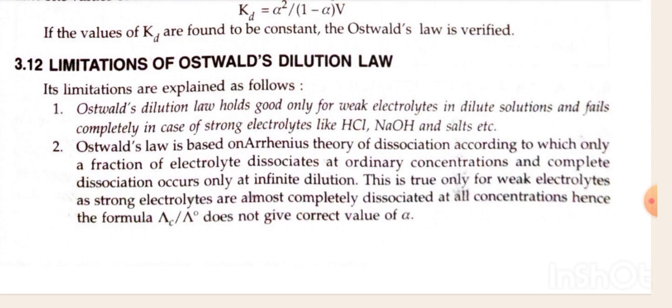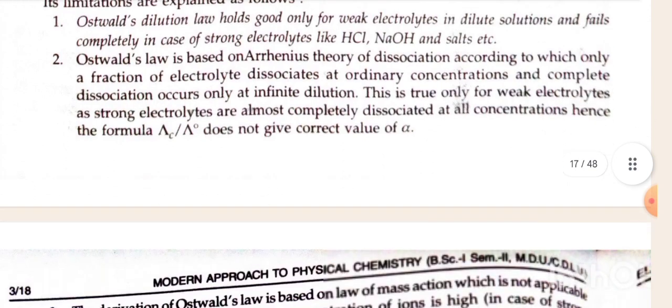First, Ostwald dilution law holds good only for weak electrolytes in dilute solution and fails completely in case of strong electrolytes like HCl, NaOH and salts, etc. Second, the Ostwald law is based on Arrhenius theory of dissociation, according to which only a fraction of electrolyte dissociates at ordinary concentration and complete dissociation occurs only at infinite dilution. This is true only for weak electrolytes, as strong electrolytes are almost completely dissociated at all concentrations. Hence, the formula lambda c divided by lambda naught does not give the correct value of alpha.